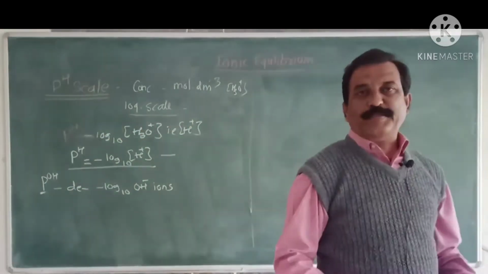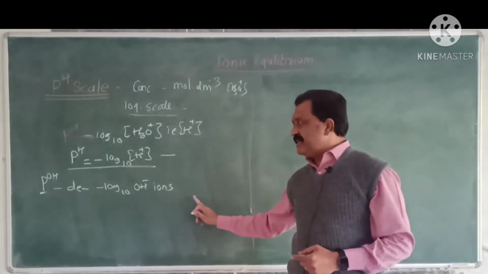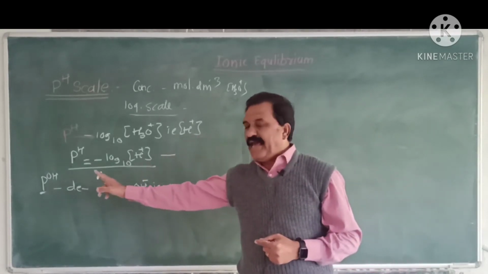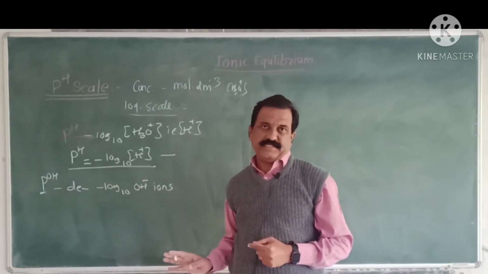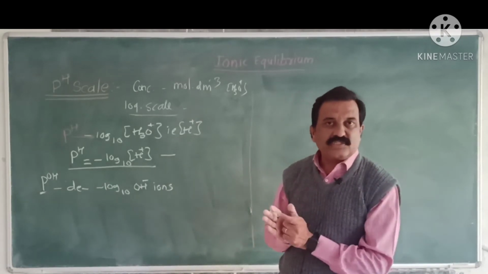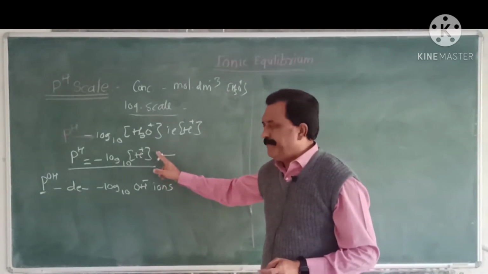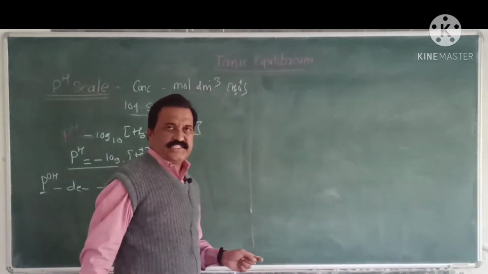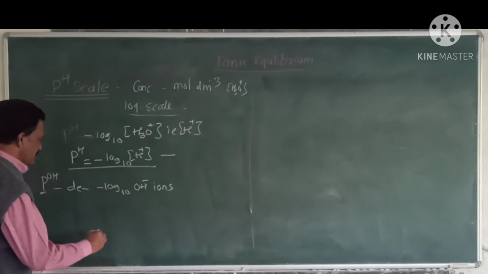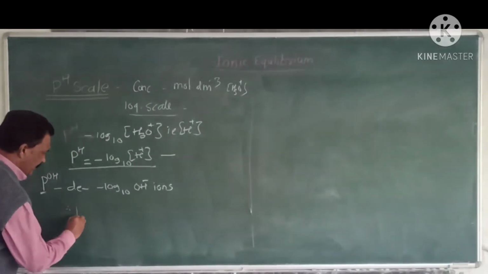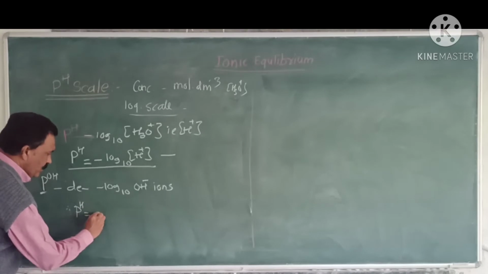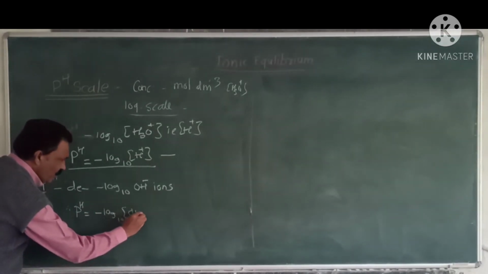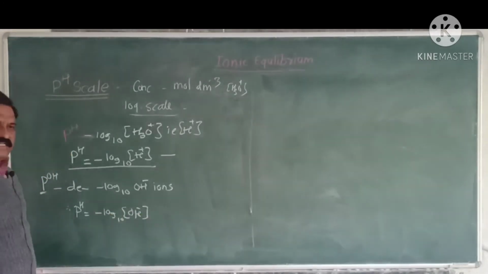The negative log to the base 10 of hydroxyl ions present in aqueous solution is called pOH. pH means minus log to the base 10 of H plus ion, while pOH is equal to minus log to the base 10 of OH minus ion concentration.